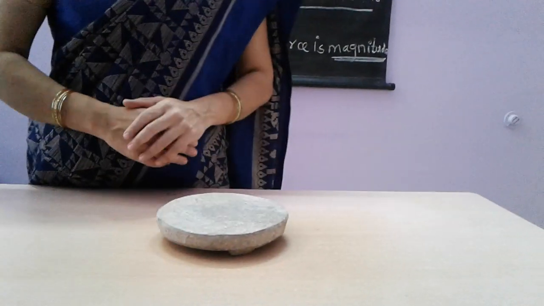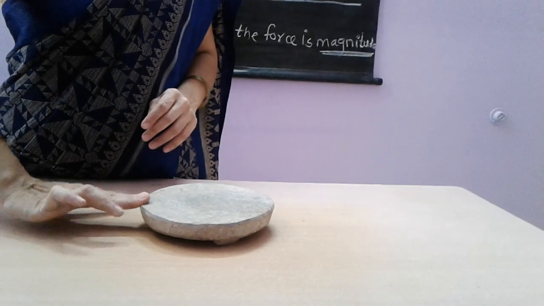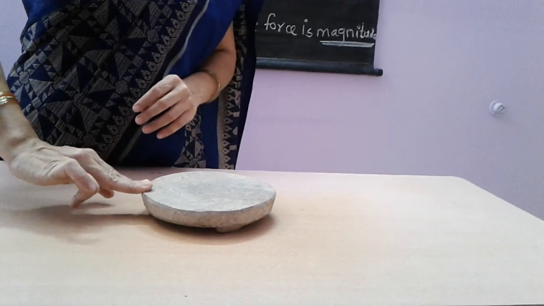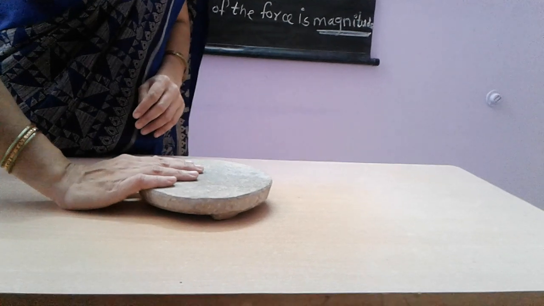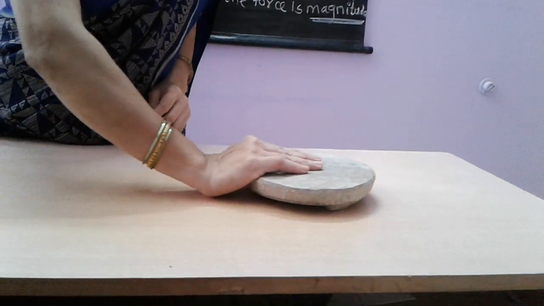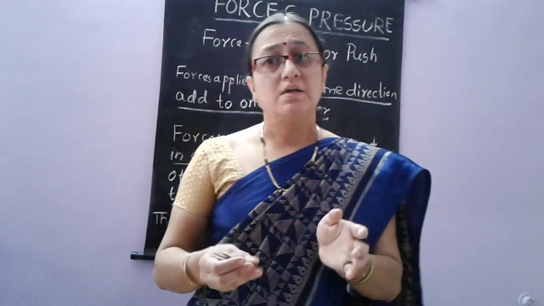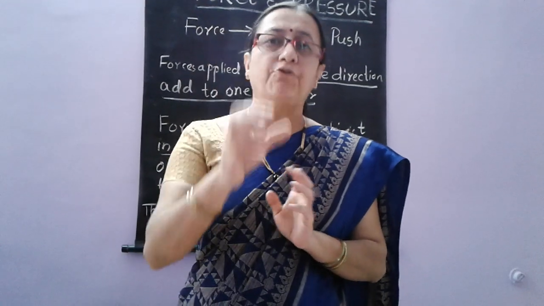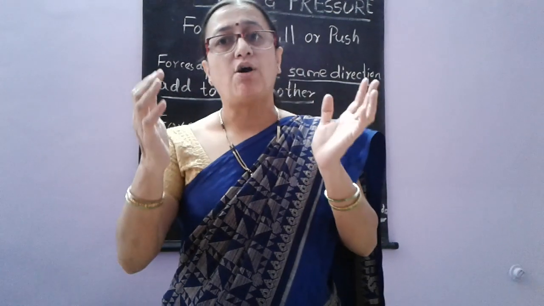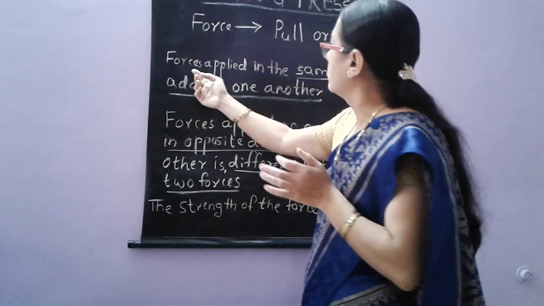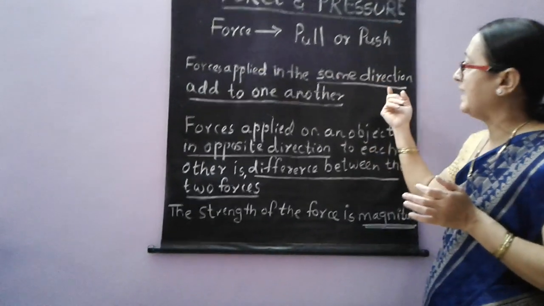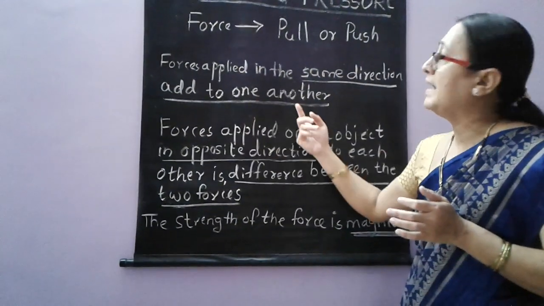Now, I want to push this object with just 2 fingers. Is it possible? Not possible. Not so easily. If I add up all the fingers and try to push it, I can easily push the object here. This shows that the forces will add up to each other and increase the magnitude of the force. Whenever many forces are acted in one direction, they always add up. So, forces applied in the same direction add to one another.